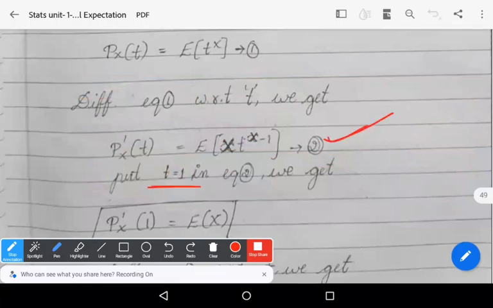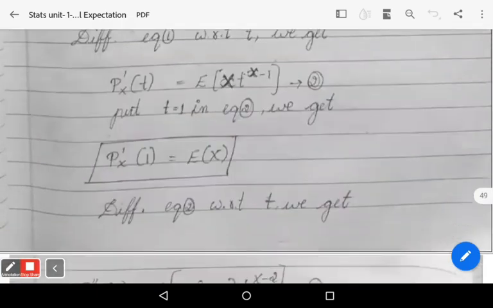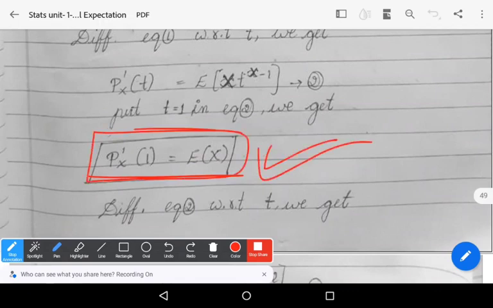Now put t is equals to 1 in equation 2. Substitute the value t is equals to 1 in equation 2. We get the first condition: Px dash of 1 is equals to expectation of x. That is the required first property, which is nothing but the mean of the random variable.